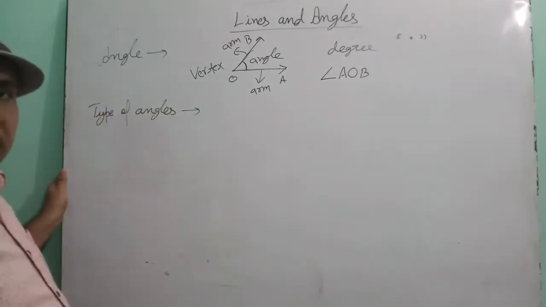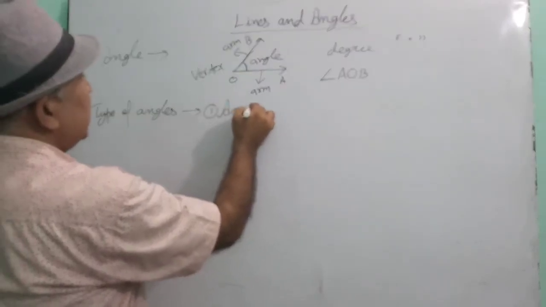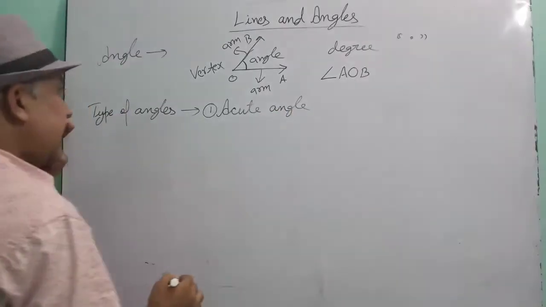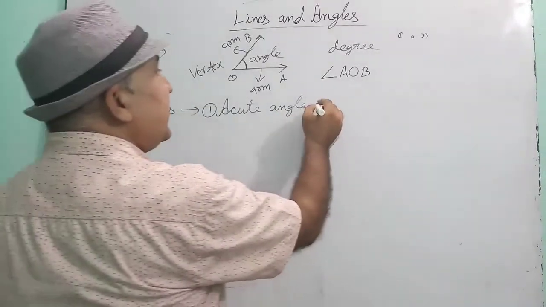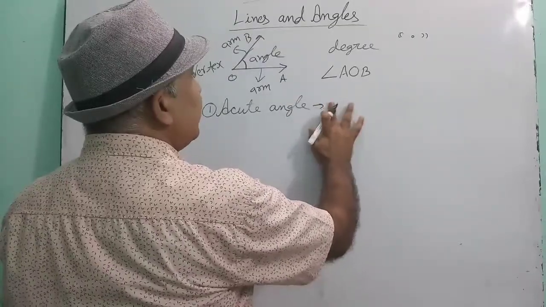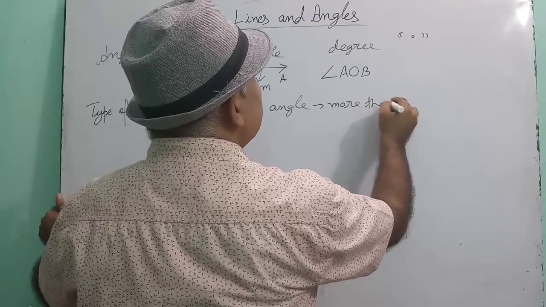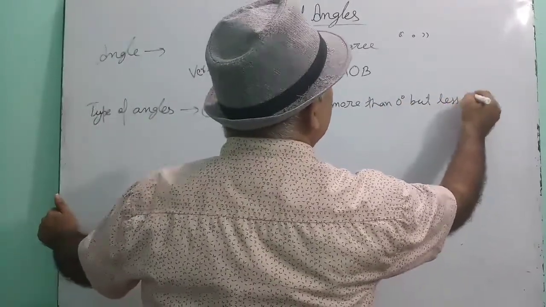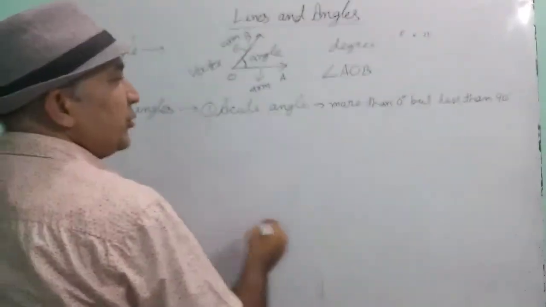Types of angles. So children, I hope you know this. The first angle is the acute angle. Acute angle means the angle whose measure is less than 90 but greater than 0. An angle which is more than 0 degree but less than 90 degree is called an acute angle.